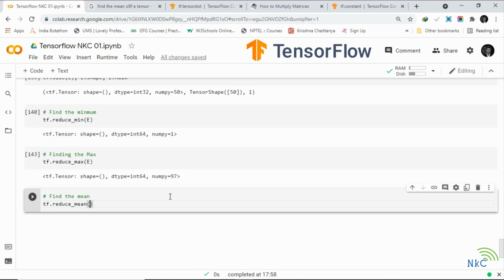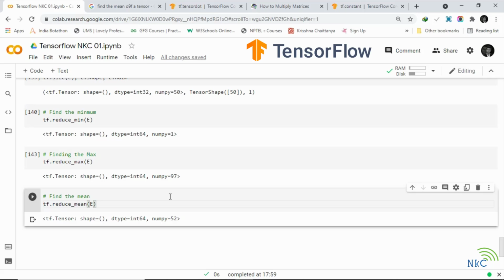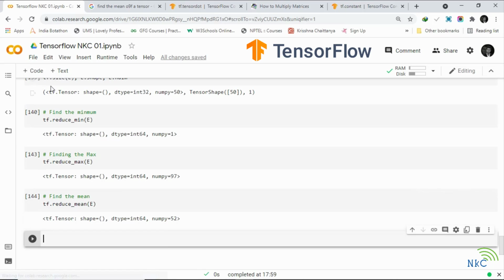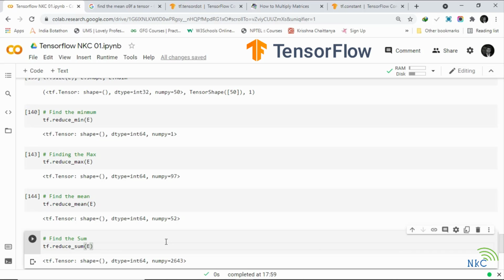And find the mean. It's going to be reduce mean of A. Wonderful, the average. Now get the sum of the tensor. Let's have a guess. Find the sum: reduce sum of A. And that's the sum of that tensor. Beautiful.